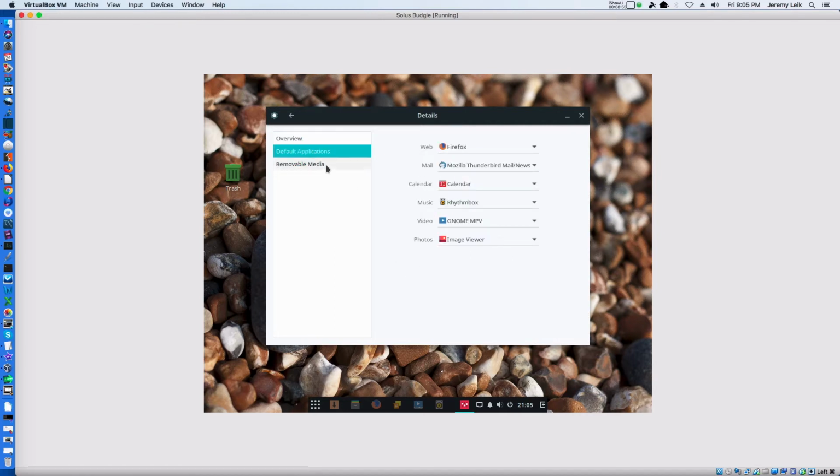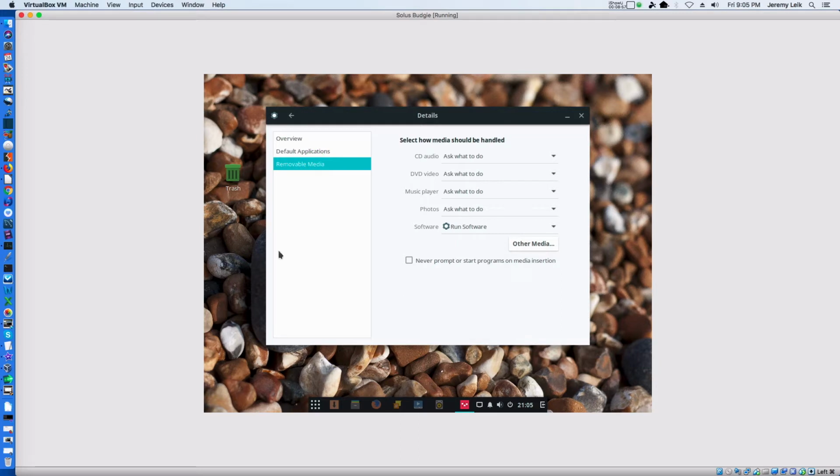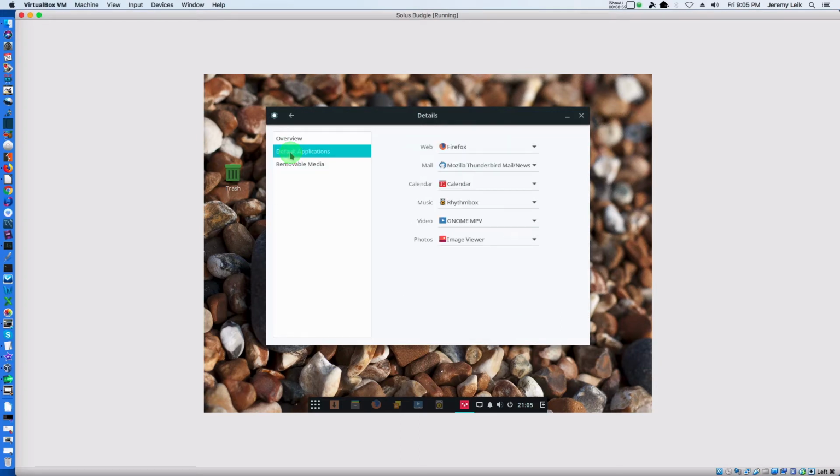Default applications, removable media. So I would probably change out GNOME MPV and use VLC player. I would probably use the same thing for music. And everything else I'd probably leave alone, at least initially, and slowly add in other applications as I start using the system.